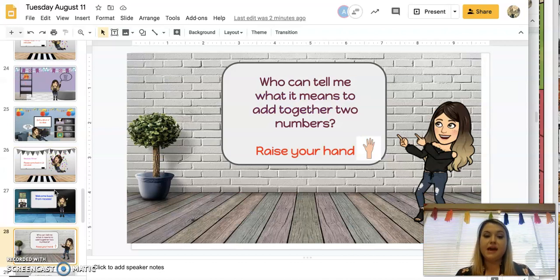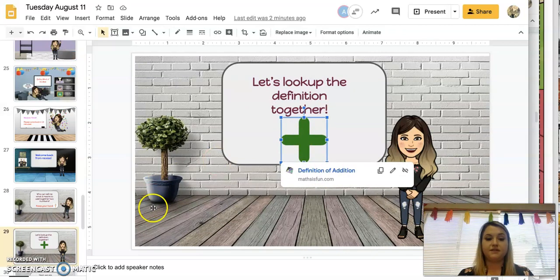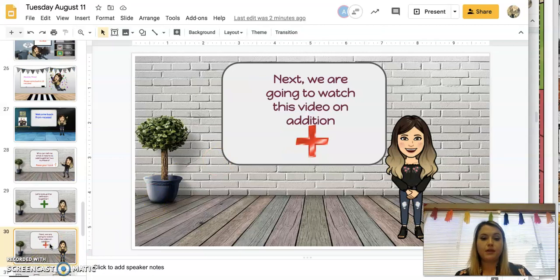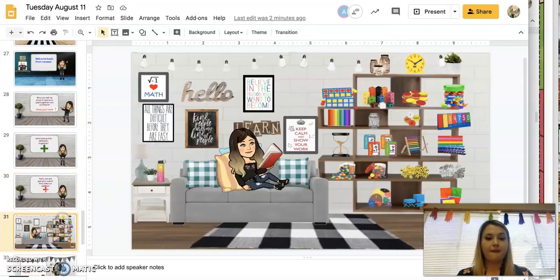And then we did some math, so we talked about what addition means. We looked up the definitions. You can click on here and it'll take you to the definition of addition. And then we also watched a video on addition so that we can review what addition is.